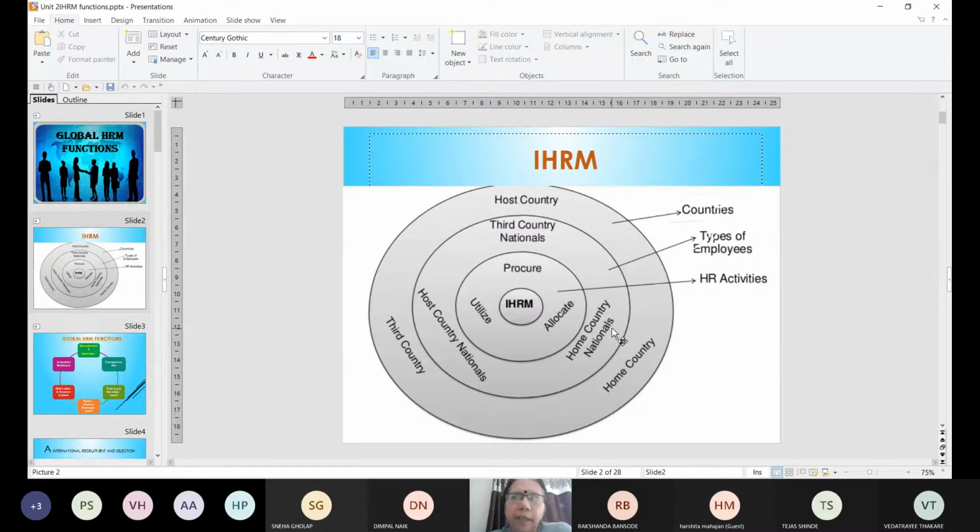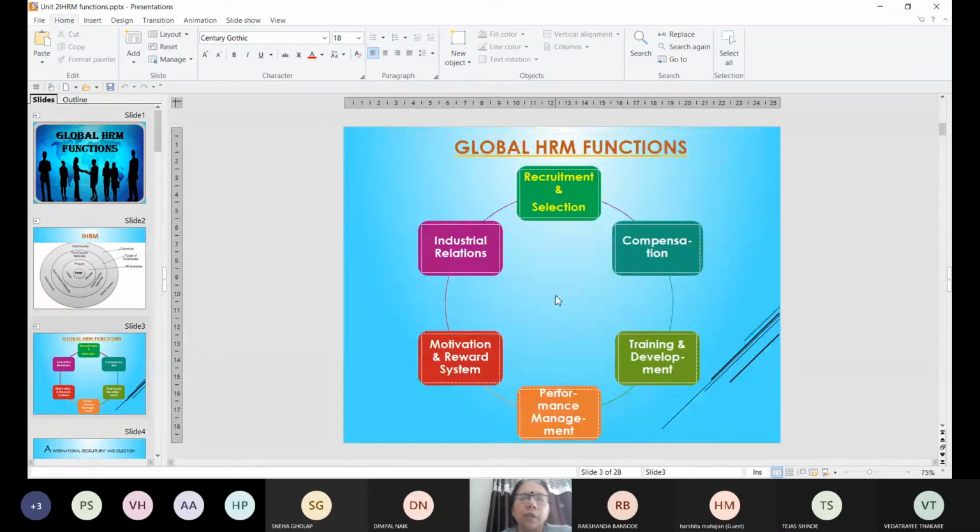PCN means parent country nationals, those employees who belong to the parent company or home country. HCN means host country nationals, those employees who belong to the host country. And all other employees are third country nationals.